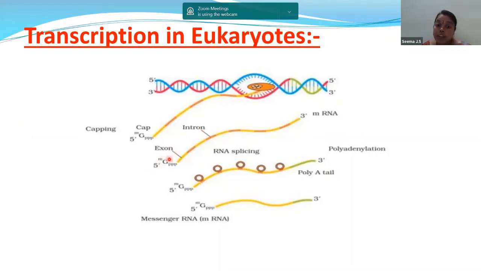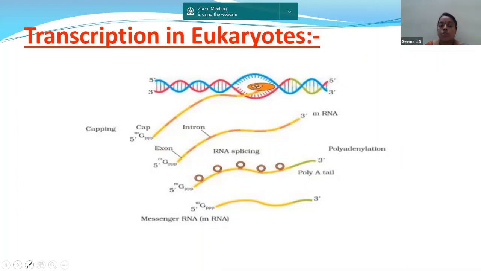These exons and introns, the introns will be removed. The removal of these introns is nothing but splicing. That you have to remember. So we have capping, we have tailing, and we have splicing. These are the 3 steps which we have to discuss in transcription in eukaryotes.